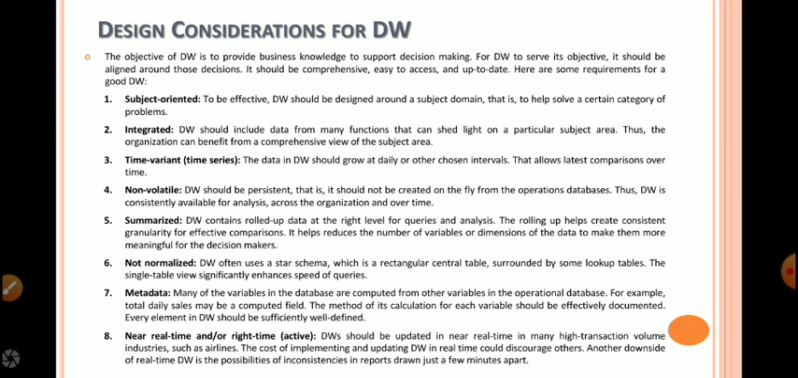Then, a data warehouse contains summarized data. As a data warehouse contains records of the past 1 year, 2 years, sometimes 10 years together, collecting detailed data becomes a very big problem for the data warehouse. That is why it is an organized, summarized collection of data.